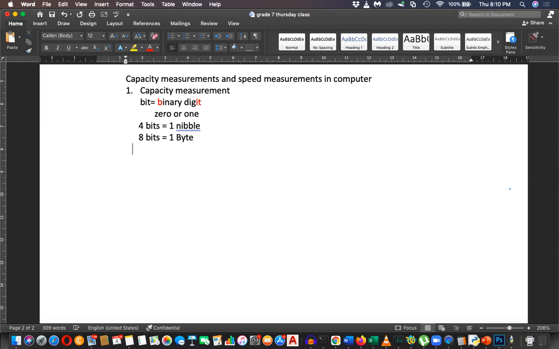Then 2 plus 2 plus 2 plus 2 plus 2, right? So what is the value? 10. Yes.